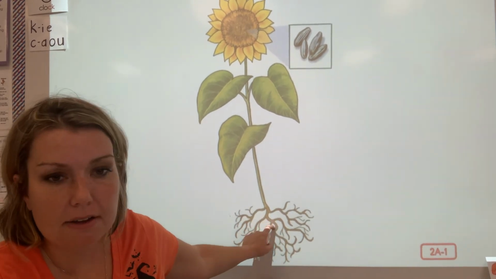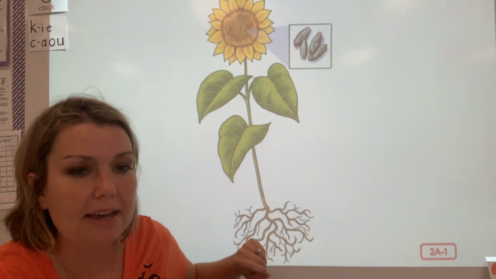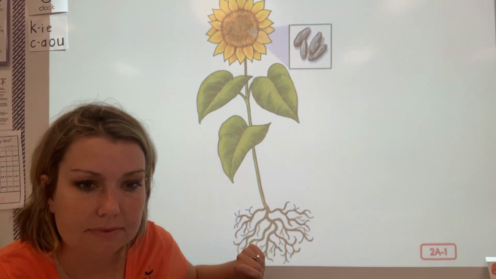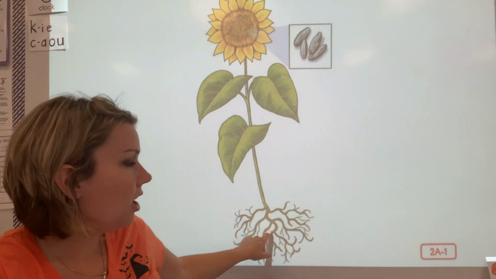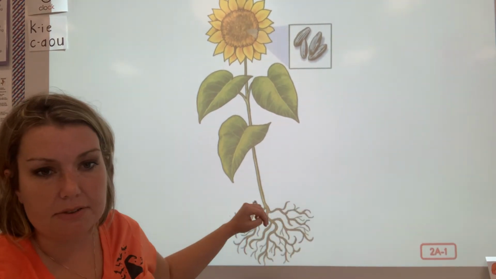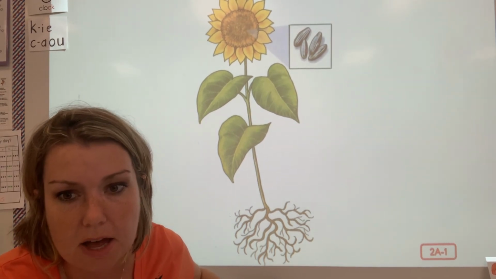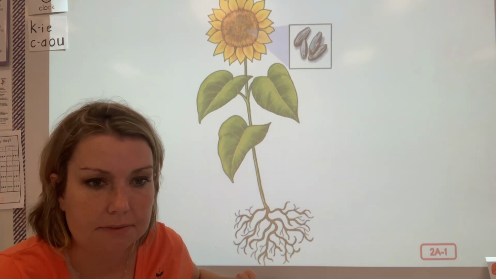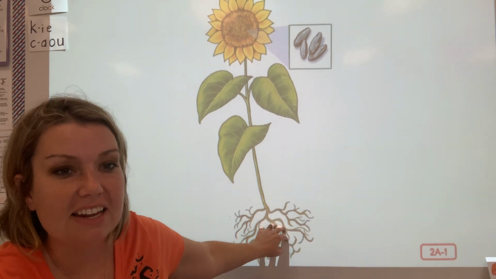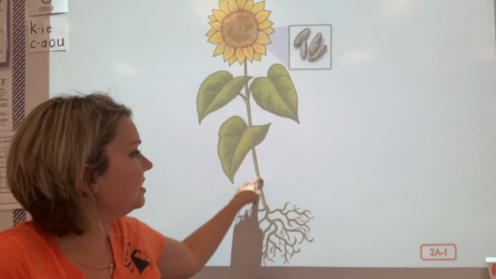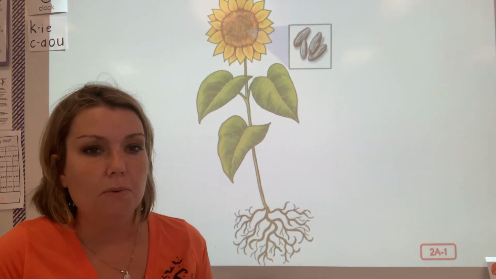What is this part of the plant called? Let's see. Ryan. Stem. Almost. It's the part that goes underground. It's not the stem, but thank you for trying. Let's do Anya. Roots. The roots. Very good. Now, from the roots, this big, tall, skinny part that holds up the plant. It's kind of like our spine. What's that one called?